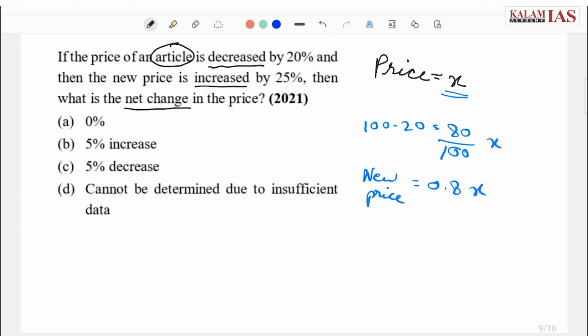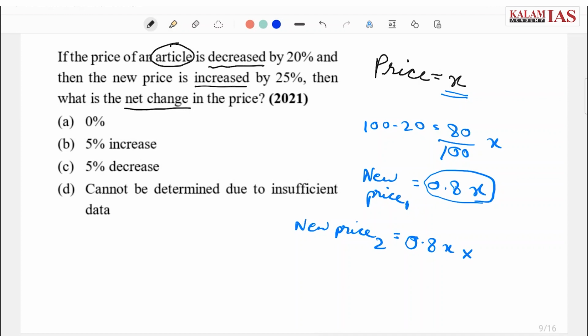Now it is said the new price is increased by 25%. Now our new price is 0.8x and it is given in the question that it is increased by 25%. Now let's find, this is new price 1, let's find new price 2. It is said this price is increased by 25%.